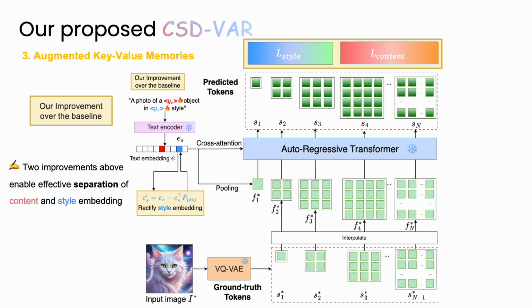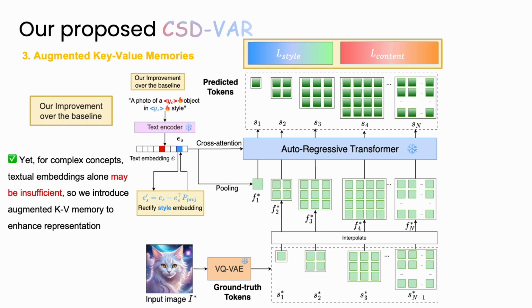Now, with the two above improvements, content and style are much better separated. But what about complex concepts? Sometimes textual embeddings alone are insufficient. That's why we introduced the third component: augmented key-value memories. These augmented KV memories act as extra storage in the transformer. We insert them at specific scales: style at the first scale and content at the fourth scale. This allows the model to preserve subject identity more faithfully, beyond what text embeddings alone can capture.